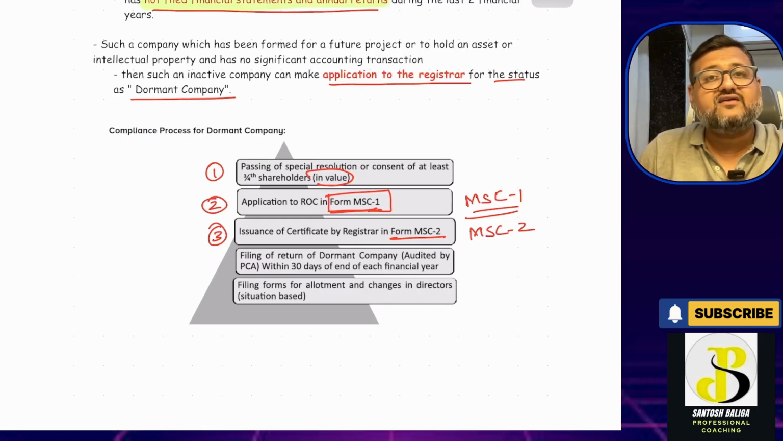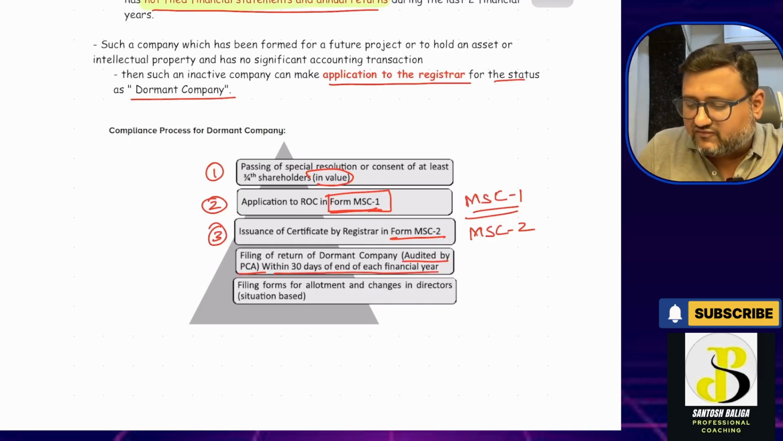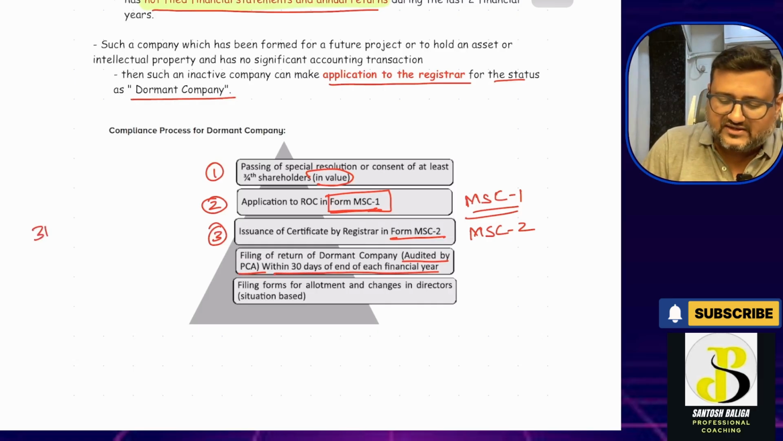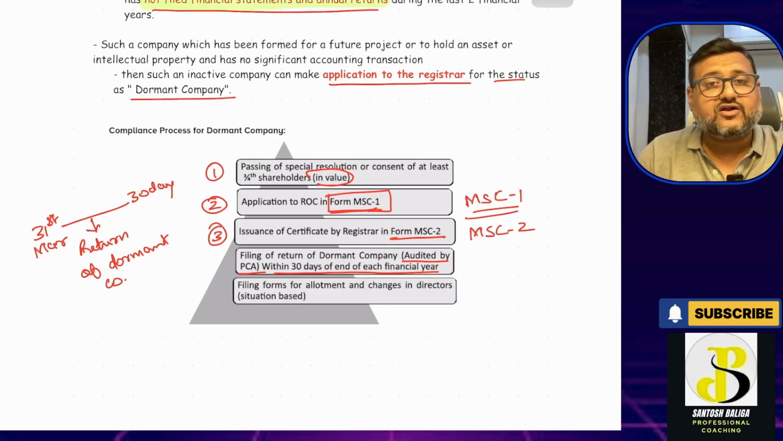Now once the company is awarded the status of dormant company, after that the company will have to file the return of the dormant company audited by a practicing chartered accountant within 30 days of the end of the financial year. So whenever the financial year ends, that is the 31st of March, within 30 days of the end of the financial year, the company will have to file a return of dormant company. There is a separate return format provided for this. So this is also clear.